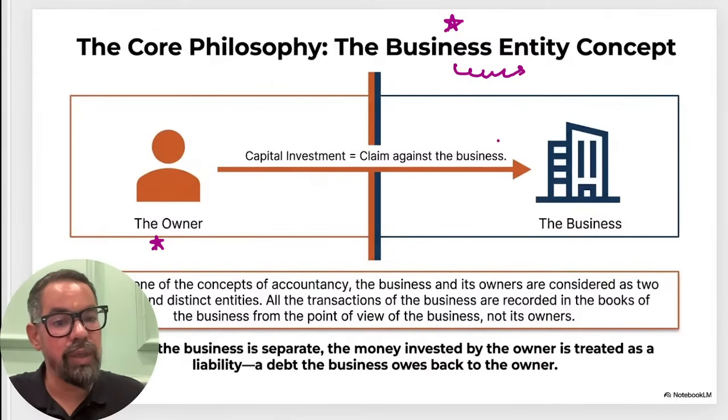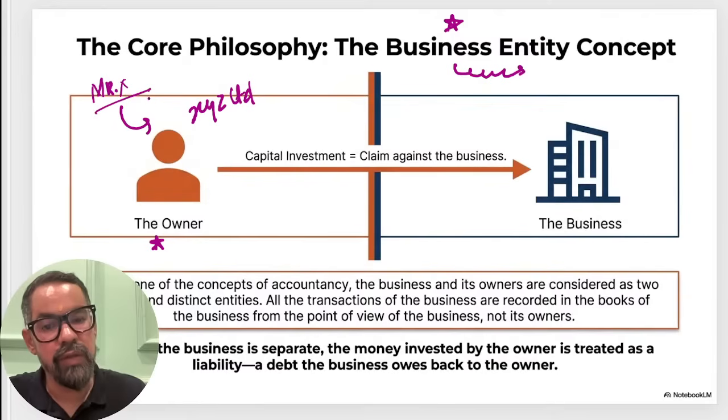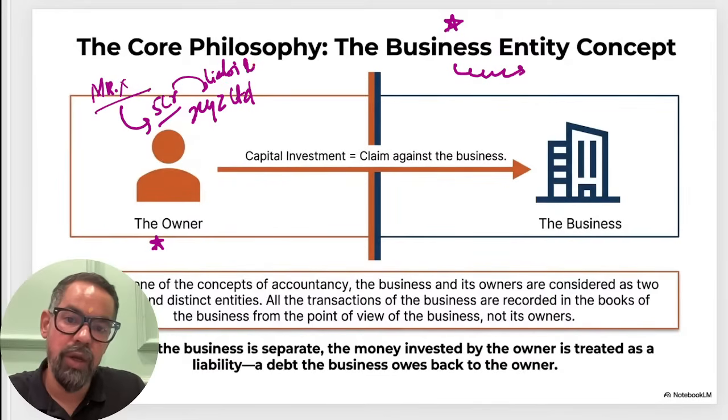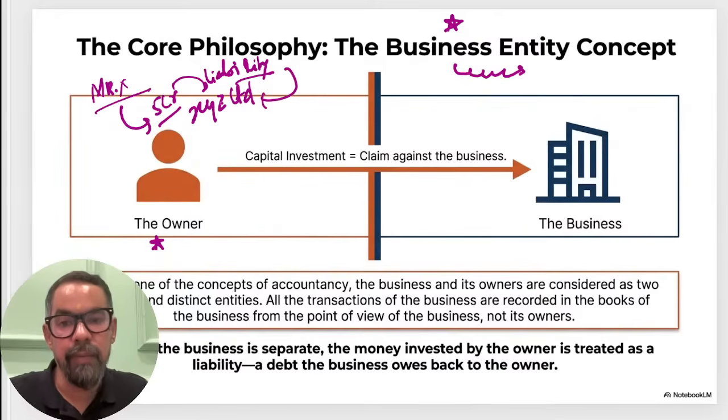So yesterday also we talked about this. Let's say Mr. X started a business called XYZ Limited. Let's say X started this business with 5 crore rupees. So this 5 crore rupees is a liability on the business. That is called risk capital.